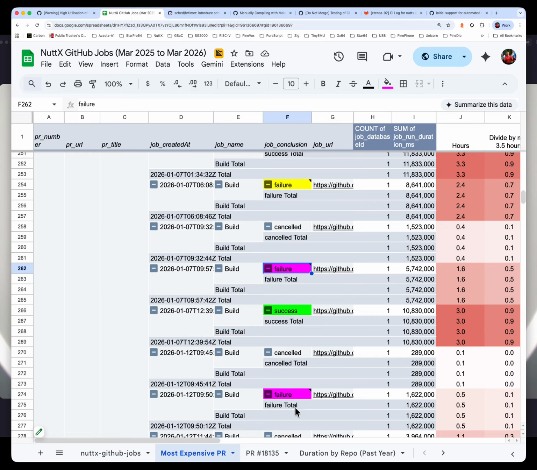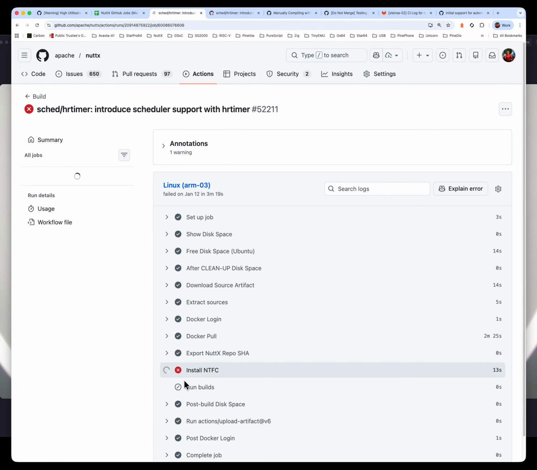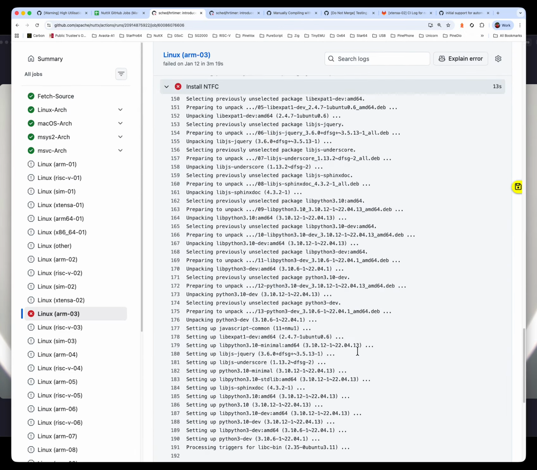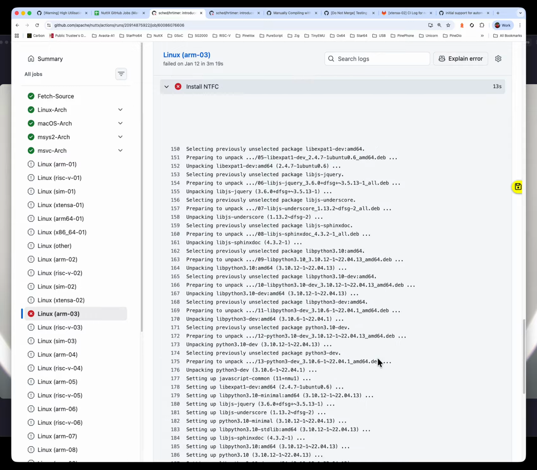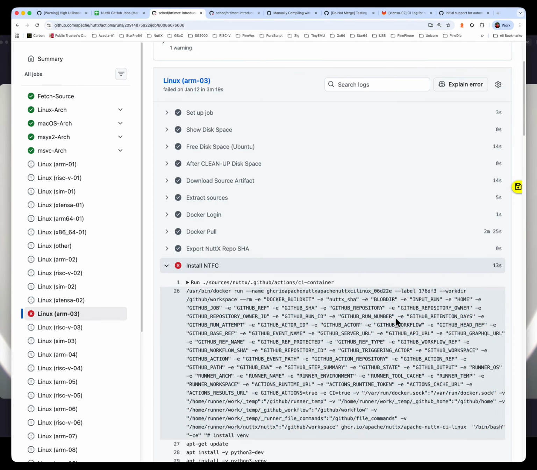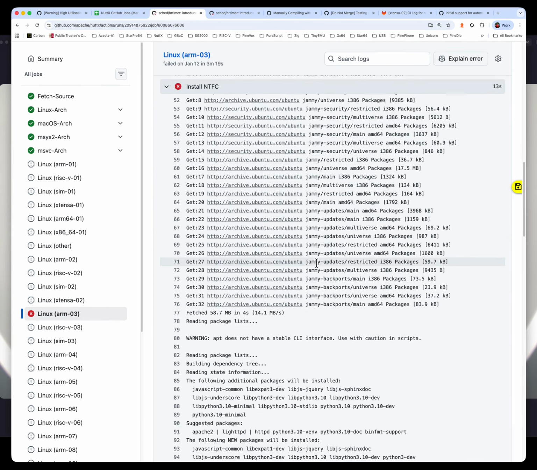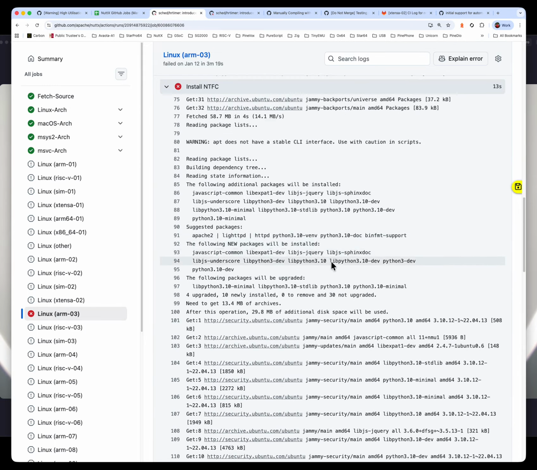Moving on, we have yet another download failure. If we click into this link here, we see that ARM03 is having the same problem. It's doing an APT update as part of the NTFC installation, and it fails.